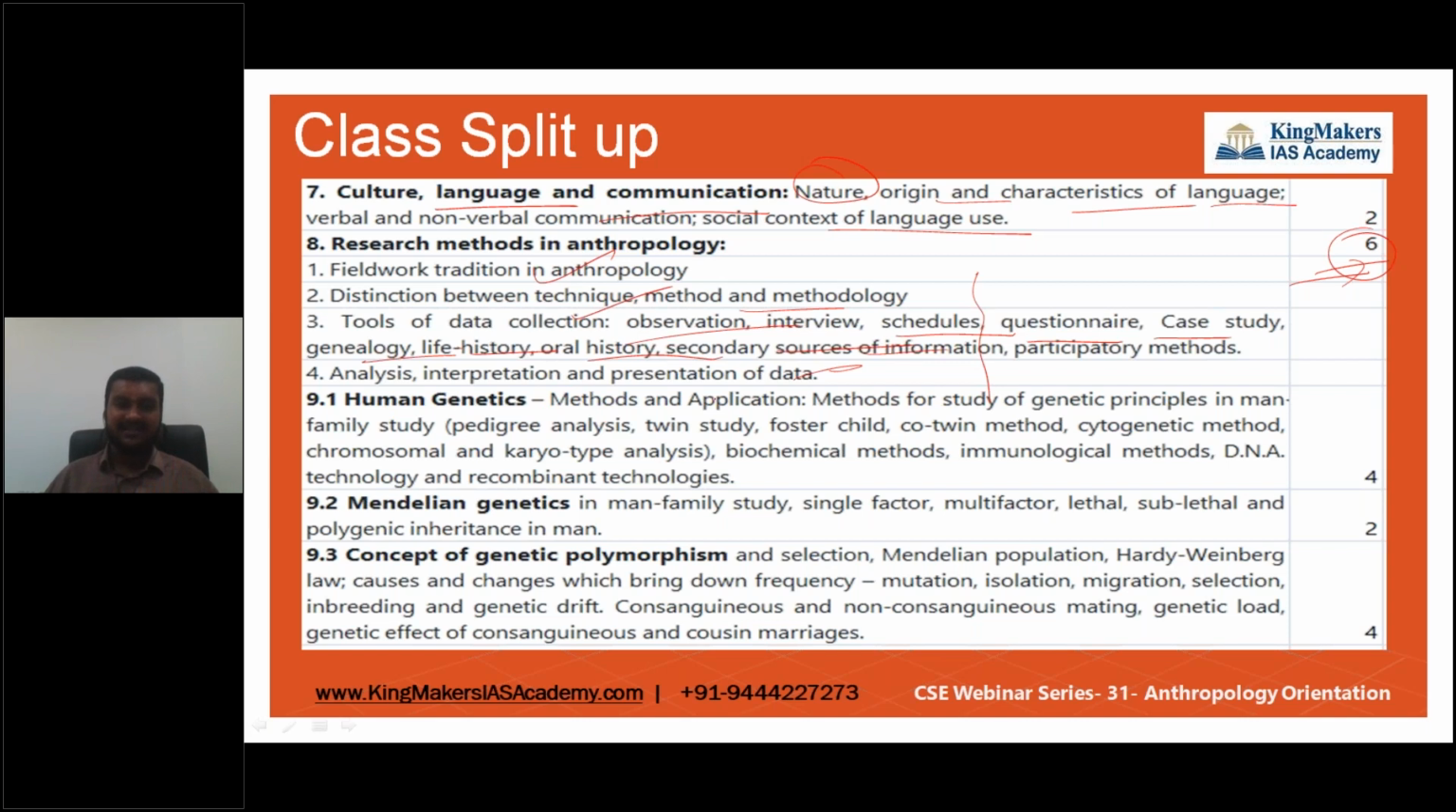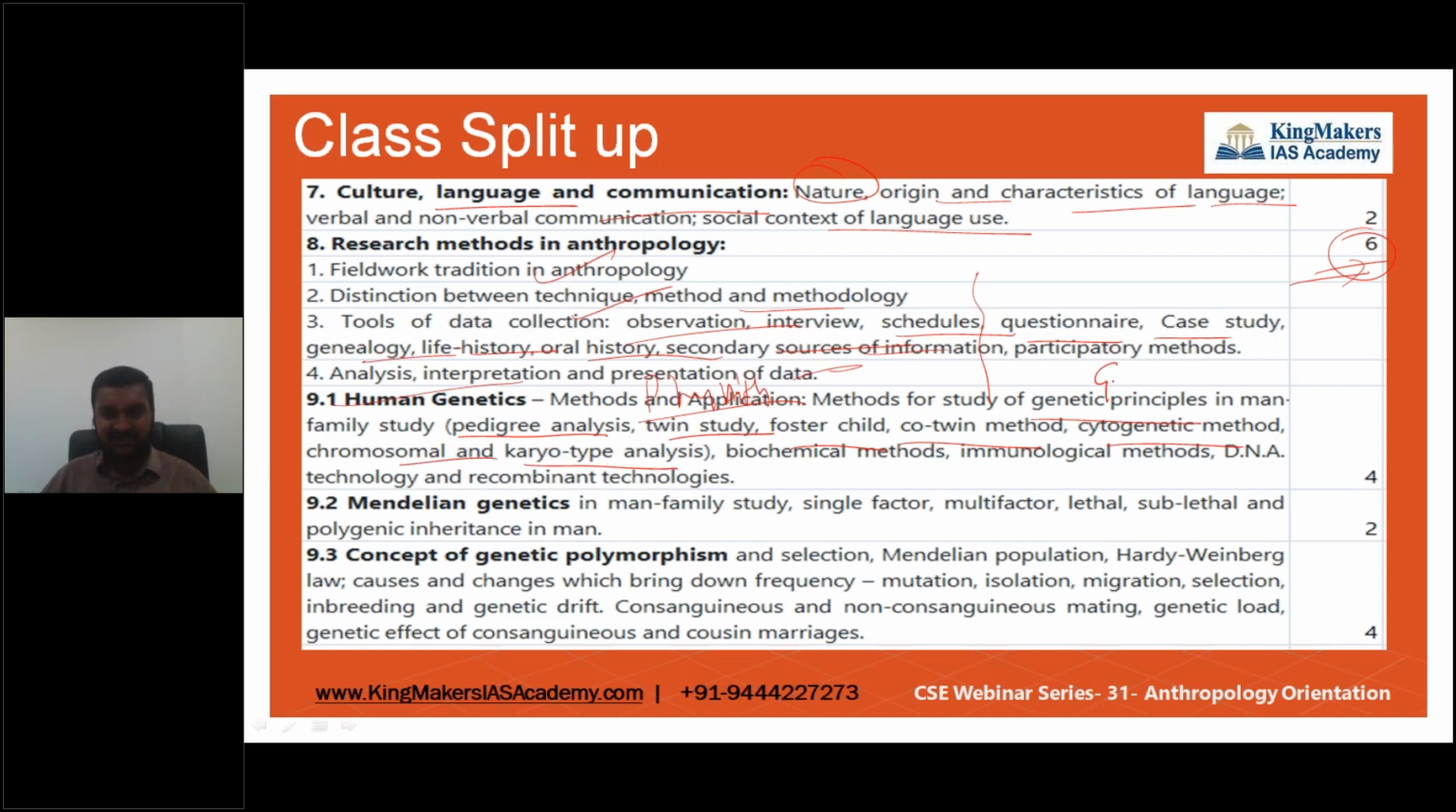Human genetics is the area where we are again entering into the physical anthropology part. It's a pretty big area, and here we are again going into the school concepts. We are going to study certain things about human genetics. What is a gene, and what are the methods of analysis: pedigree analysis, twin study, foster child method, co-twin method, cytogenetic method. We're going to see chromosomal and karyotypic analysis. We're going to see all of this.